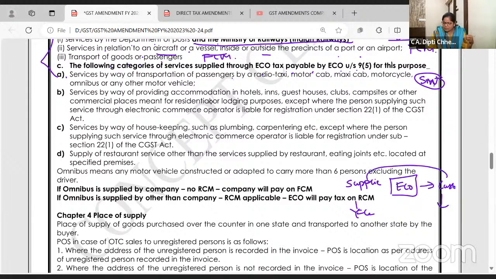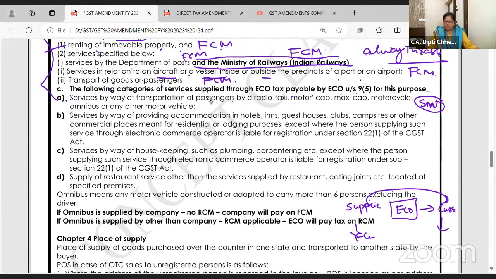Followed. So between supplier and customer, who is making a bridge? E-commerce operator. So e-commerce operator should be compulsorily registered under section 24 and they will have to pay the tax on RCM basis. Actually, who should pay the tax? Supplier. The cab wala, the electrician, the plumber, the saloon wala who is giving service on Urban Clap.